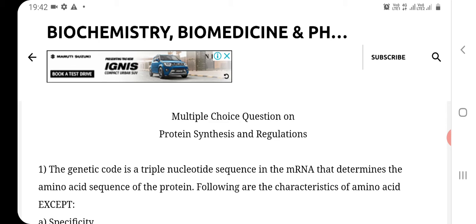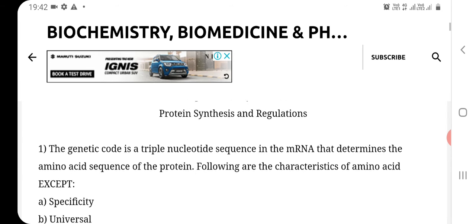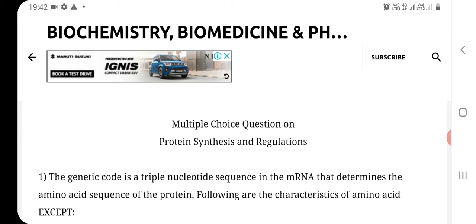From the last few lectures we have been quickly revising different types of multiple choice questions on molecular biology and fermentation technology or industrial microbiology. The MCQs we are taking here are a quick revision, which is very useful for your summer 2020 exams. So today I am taking the multiple choice questions on